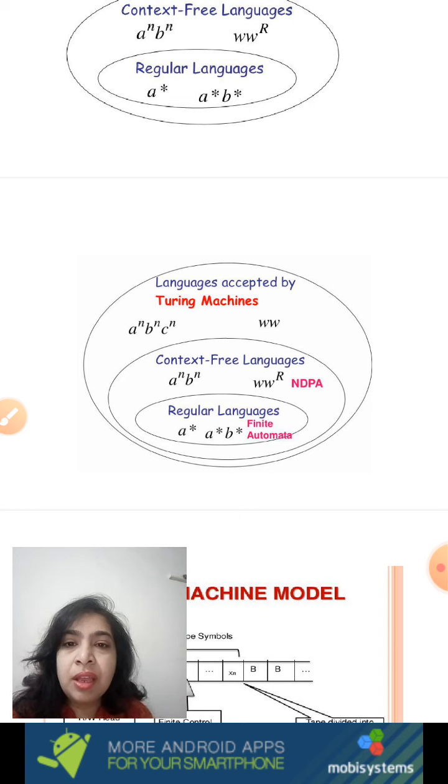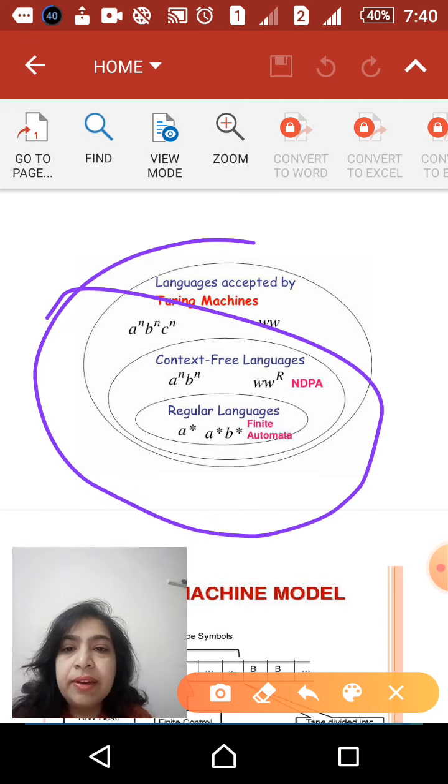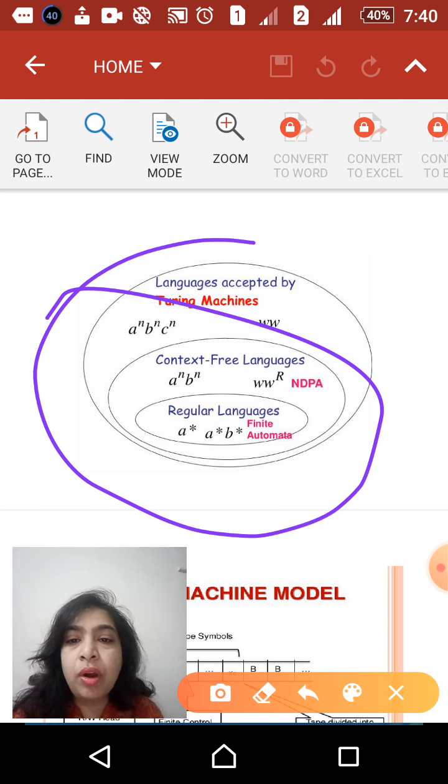If you can see this Venn diagram, regular languages is the innermost part. The superset of it is context-free languages, and the superset of it is the Turing machines. That means a Turing machine can be designed for a regular language, also for a context-free language, as well as for context-sensitive languages. So no wonder if in exams you are asked a question, given a regular expression, draw a Turing machine, or given a context-free language, draw a Turing machine.